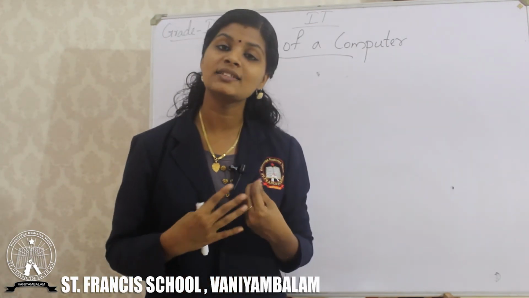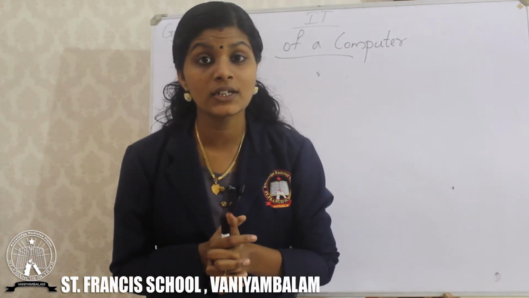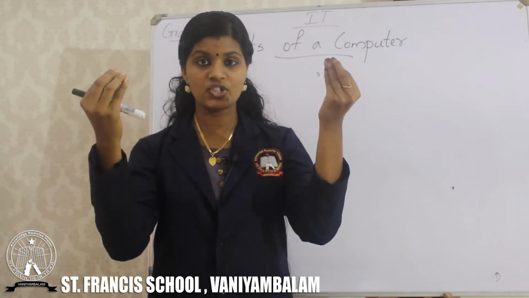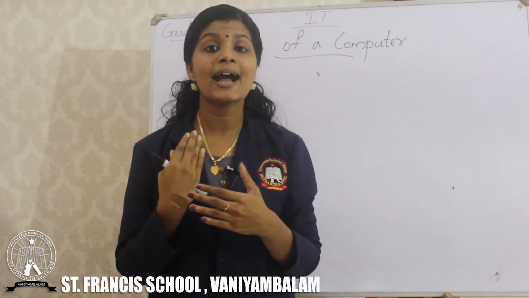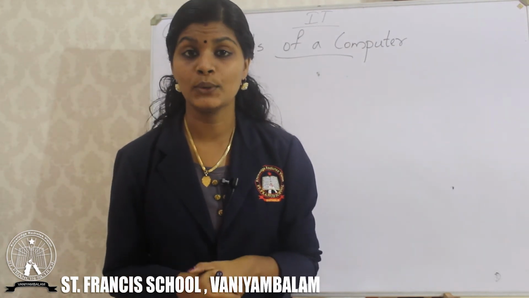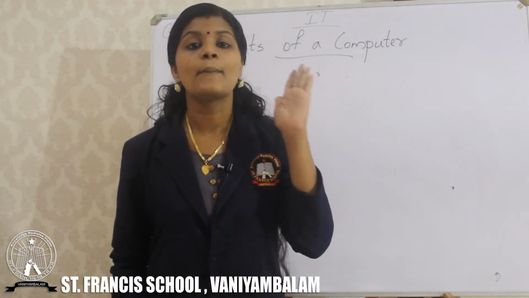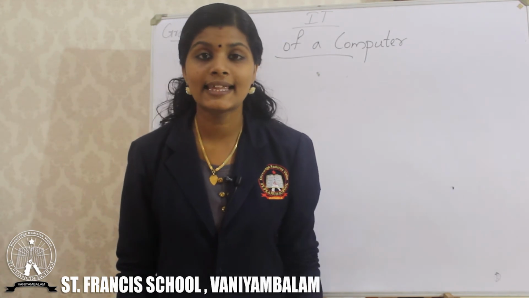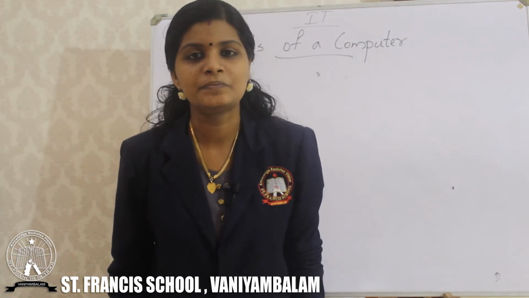Whatever things you want to see, it's displayed on the monitor. So monitor is used for watching the things whatever we have done in the computer. Also it looks like a television or TV.